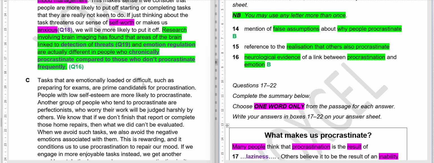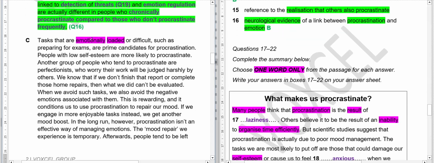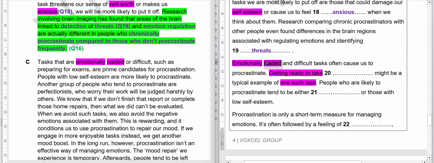Okay, so we have found out that the blank should be here because here it is written tasks that are emotionally loaded, and difficult tasks often cause us to procrastinate, or difficult such as preparing for exams are prime candidates for procrastination.